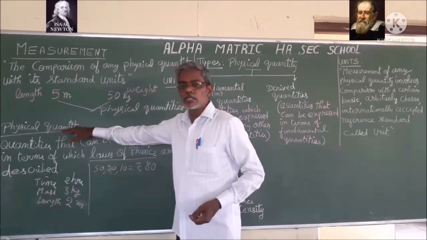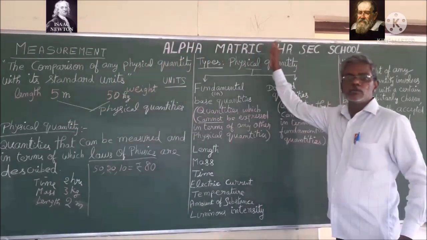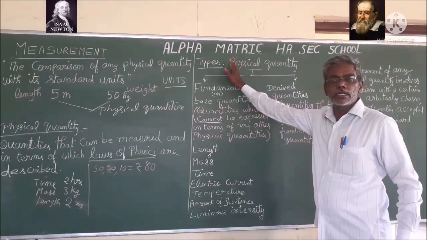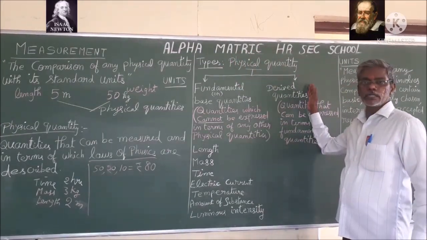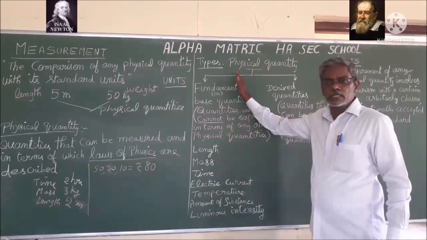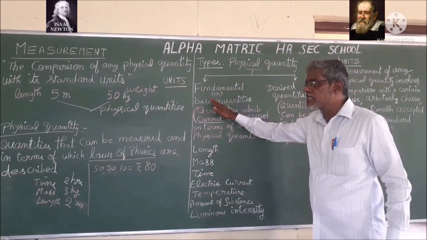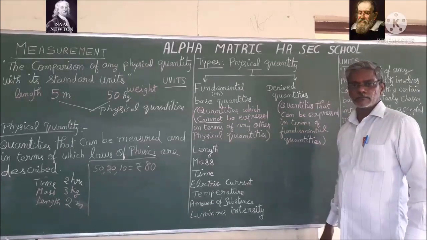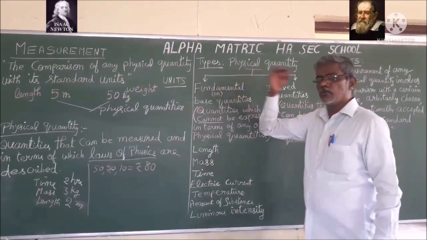Now, this physical quantity has been classified into 2 types: fundamental quantities and derived quantities. These fundamental quantities are also called base quantities. What are fundamental quantities?